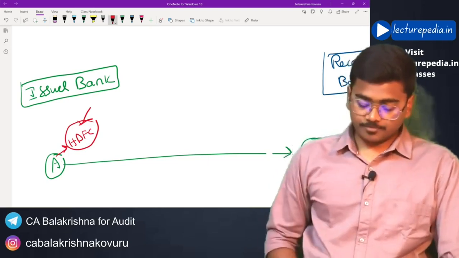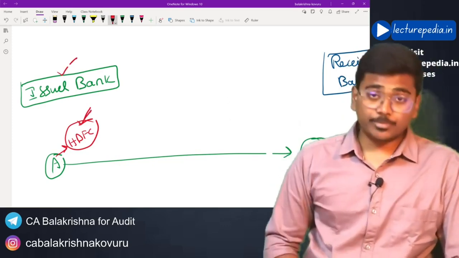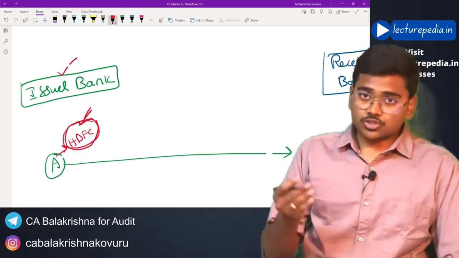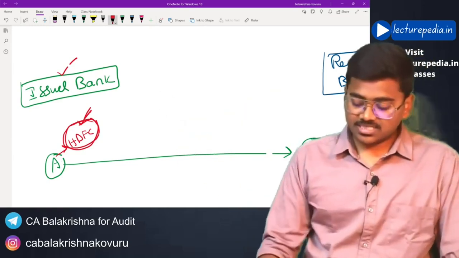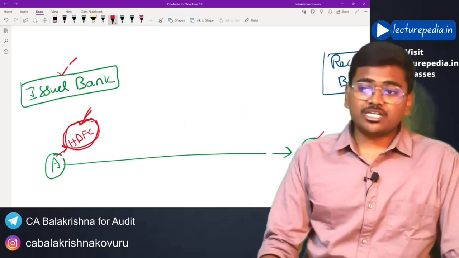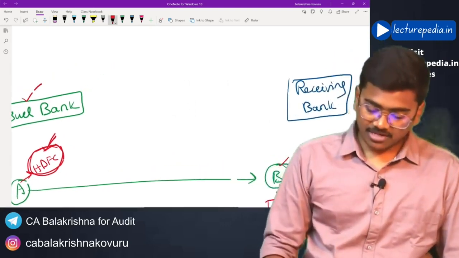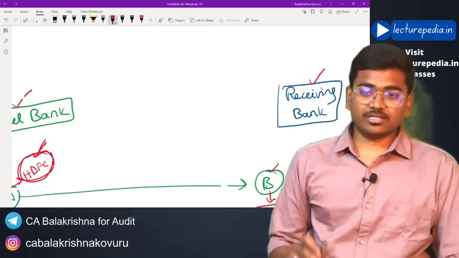In this case, HDFC bank becomes the issuer bank because the check is related to HDFC bank. Once the check is given to Mr. B, Mr. B will deposit that check in the SBI bank. So here SBI bank will become the receiving bank. Hope you are clear with this.